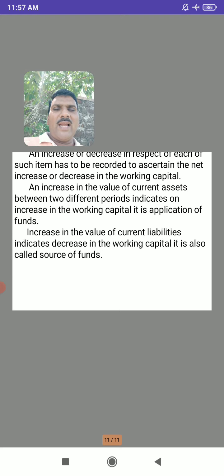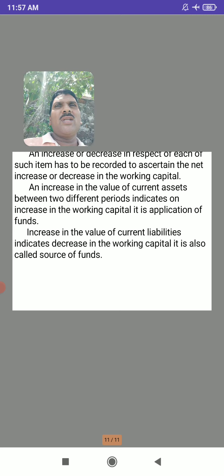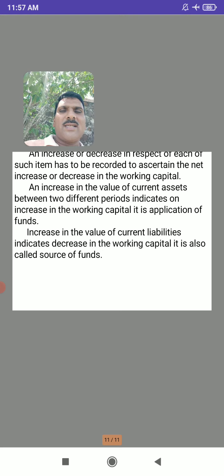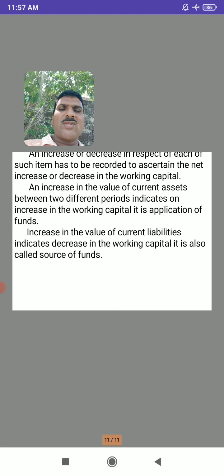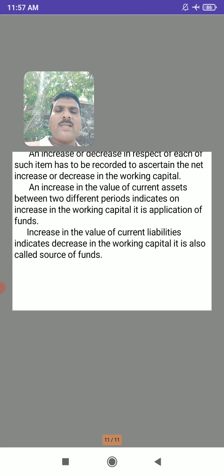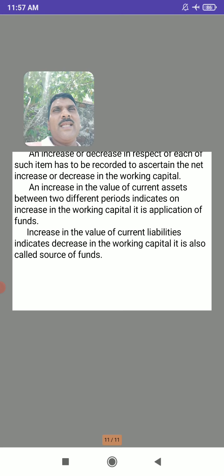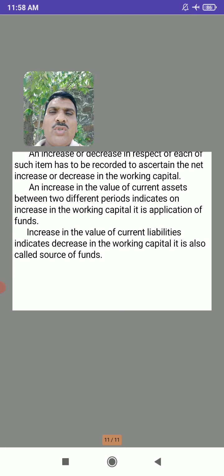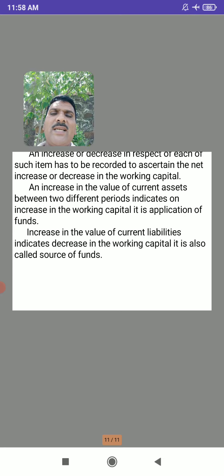So if an increase or decrease in respect of each such item has to be recorded to ascertain net increase or decrease in working capital, every increase or decrease in the particular liabilities or assets we have to calculate, and it has to be recorded for the calculation of net increase or decrease in the working capital. An increase in the value of current assets between two different periods indicates an increase in the working capital. It is an application of funds.